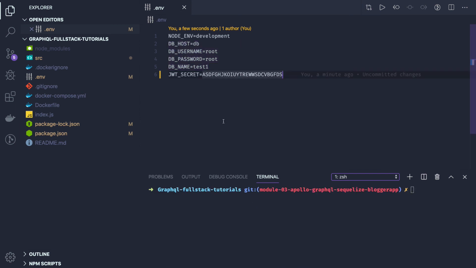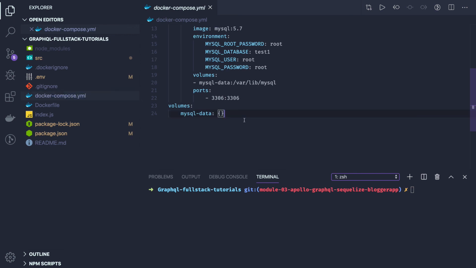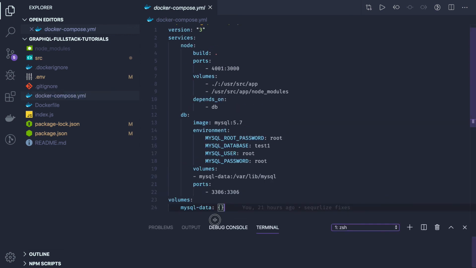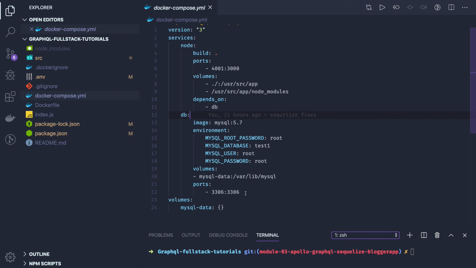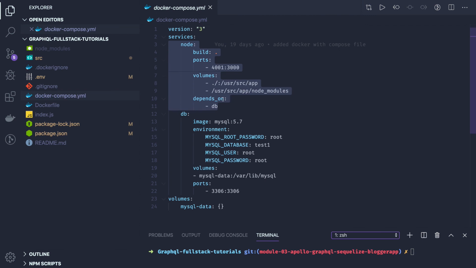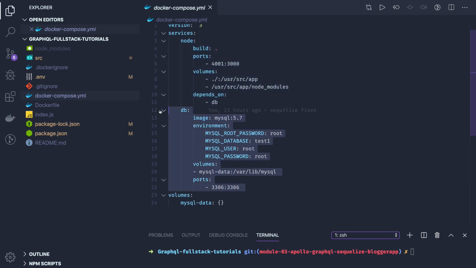In the next video, we already have MySQL, so I already replaced this MongoDB container with the MySQL container. When you do docker compose build and docker compose up, because I'm using the same docker compose file from the previous video, I have two containers, a Node.js container and a DB container. So my MySQL host will be DB. Here I have a username, password, database root and all, volume mounting, and this is the port. So you will be able to connect. I'm not installing MySQL on my local. We will be using Docker only.